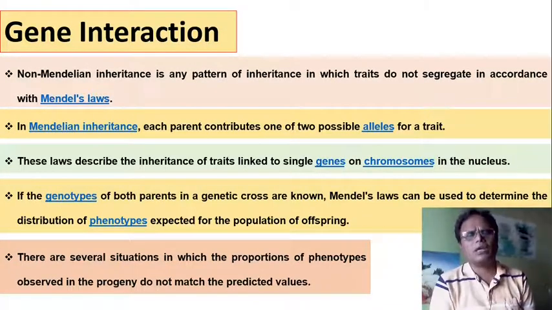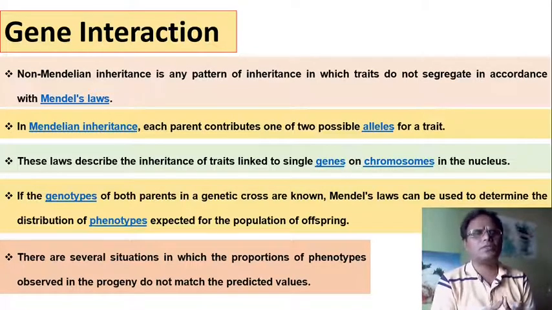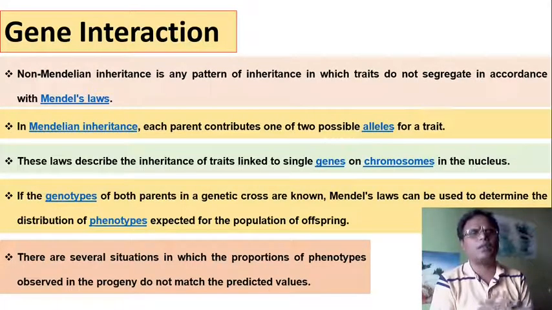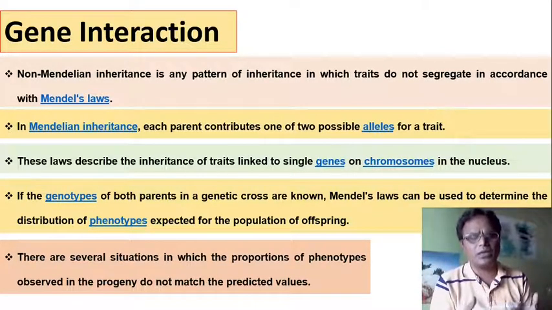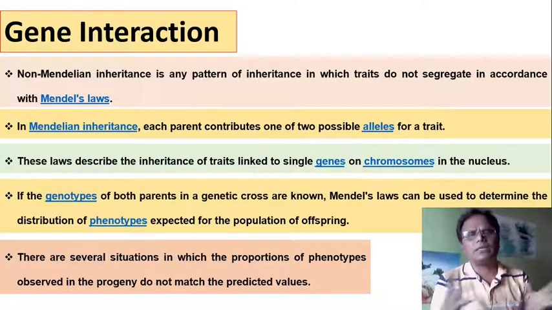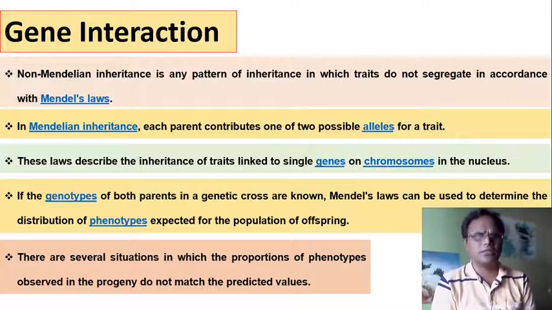After all, its F1 generation is different, that is incomplete dominance, codominance, pleiotropy, linkage. These linkage, multiple alleles are examples of non-Mendelian inheritance. We will see them in the next video, but here in this video we are explaining only gene interaction and its types.